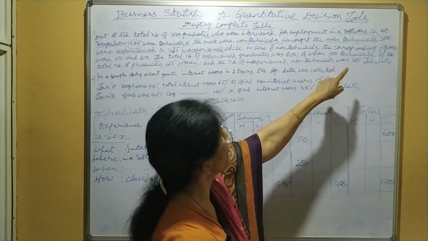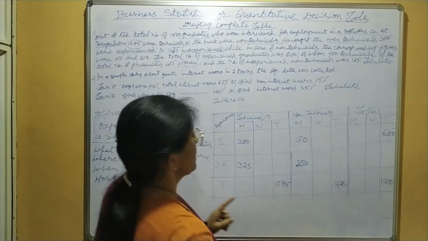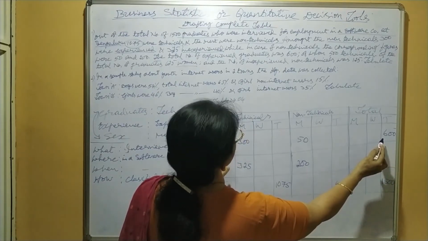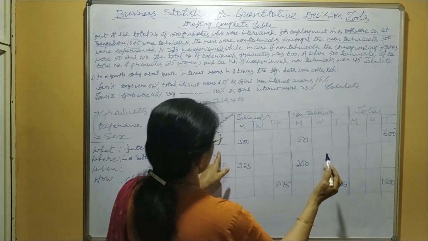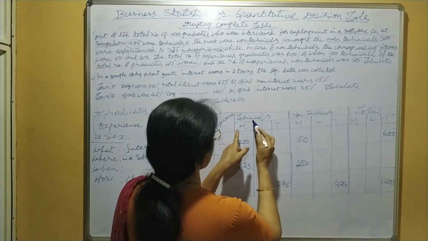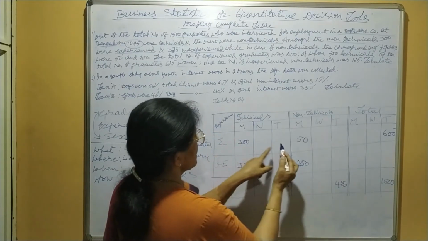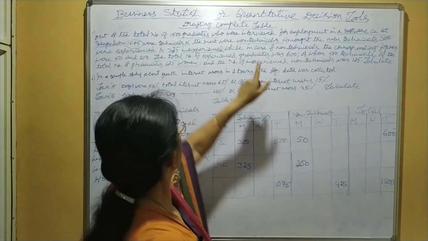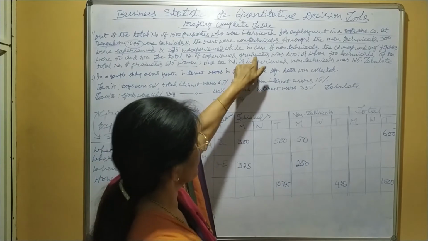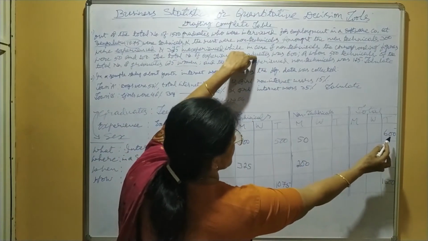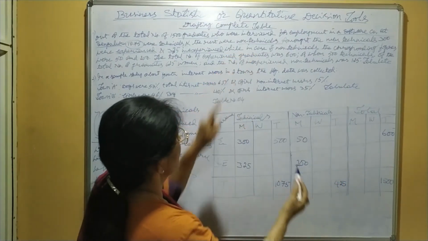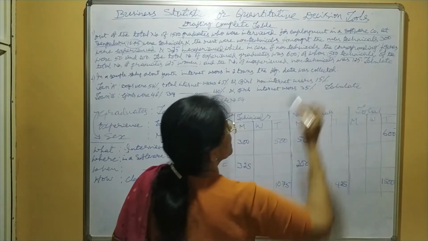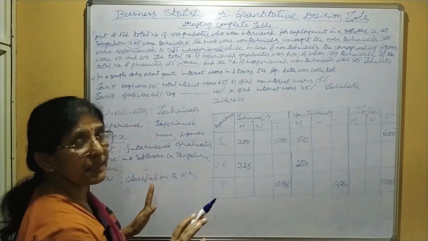Of whom 500 technicals. Means out of 600 experienced, 500 technicals. That means technicals experienced total, how many? 500. That sentence is completed.